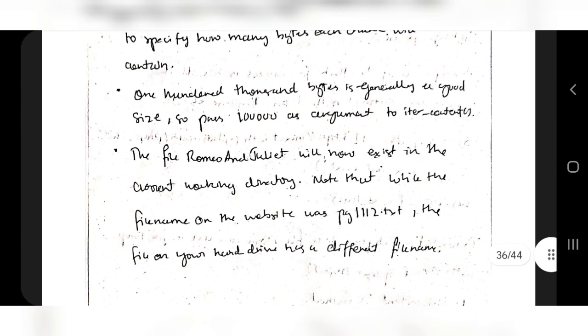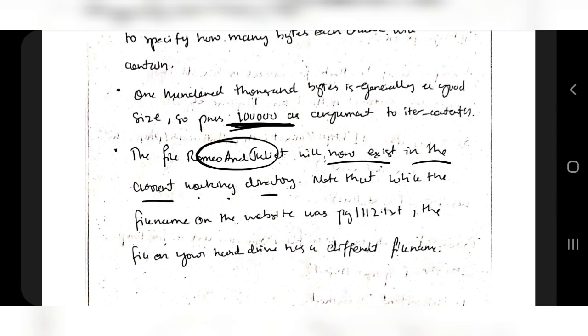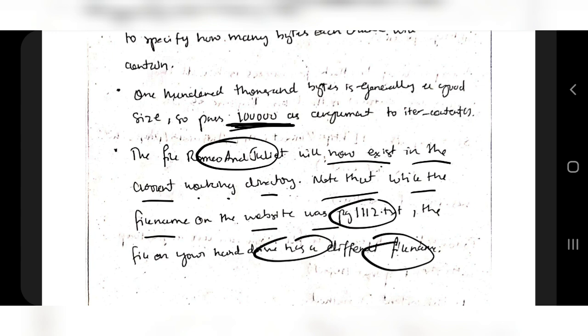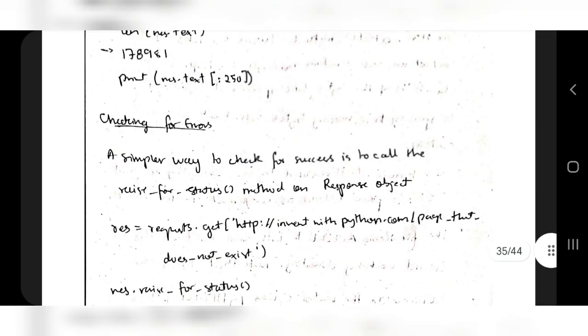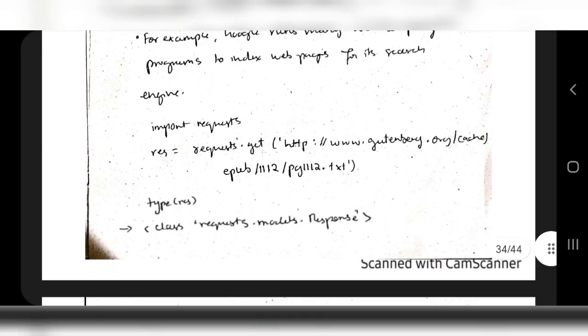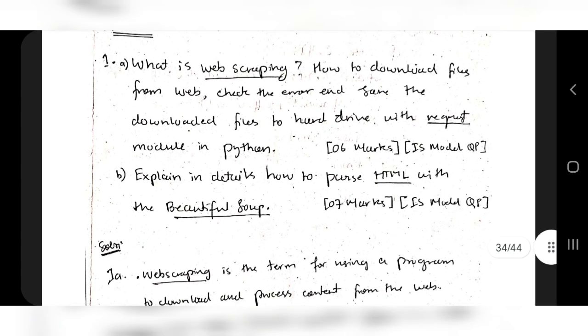And this is just the content of how much we are writing. And the file Romeo and Juliet now exists in the current working directory. And note that while the file name on the website was page 1112.txt, the file on your device will have a different file name, because what we specified here, that file name will be written, okay. So yeah, that's all what you have to mention here: how to check for the errors, downloading the file and saving the file in the hard drive, and what is web scraping, okay.